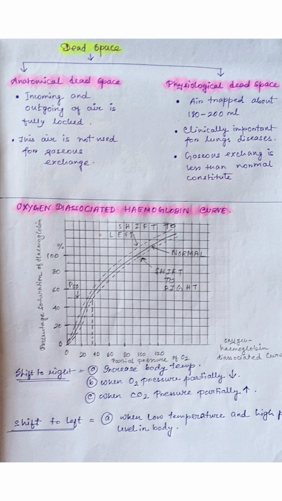Why does this curve shift to the left? One reason is low temperature in our body. When our body has low temperature and the pH level is high, that is pH, which was missed out because of this image. The curve shifts to the left because of low temperature and high pH in the body.